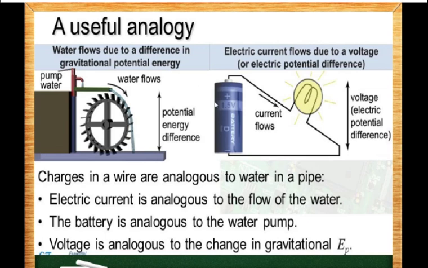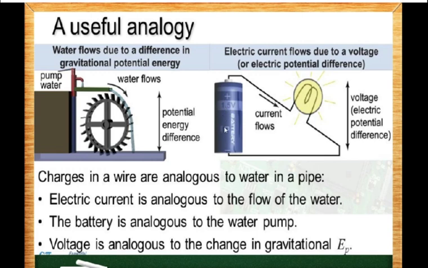Similarly, the battery or the cell has to do work on the electric charges, right? Here the conventional electric current is flowing from the positive terminal. Now, when the charges flow from the positive terminal, they have high potential energy. But when they go through this electrical device or the load, the charges have to do work, therefore their energy is lost, and therefore they come to lower potential energy, and they reach the lower end of the battery, which is at a low electrical potential.